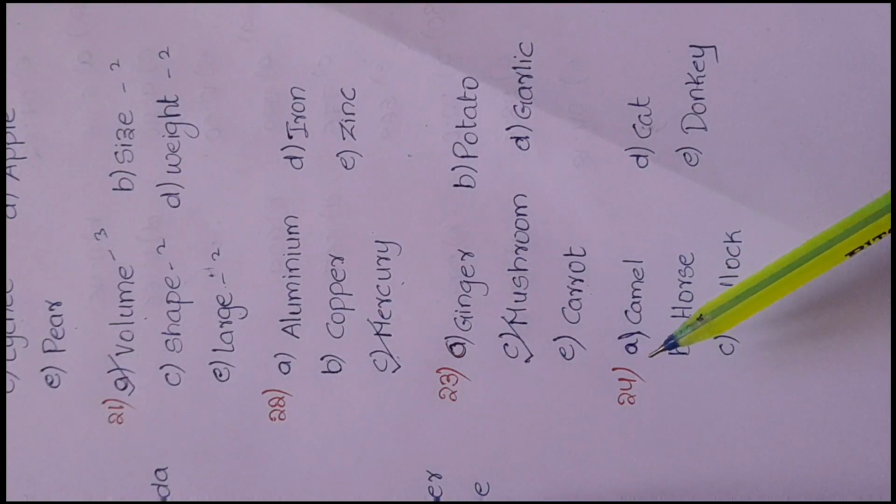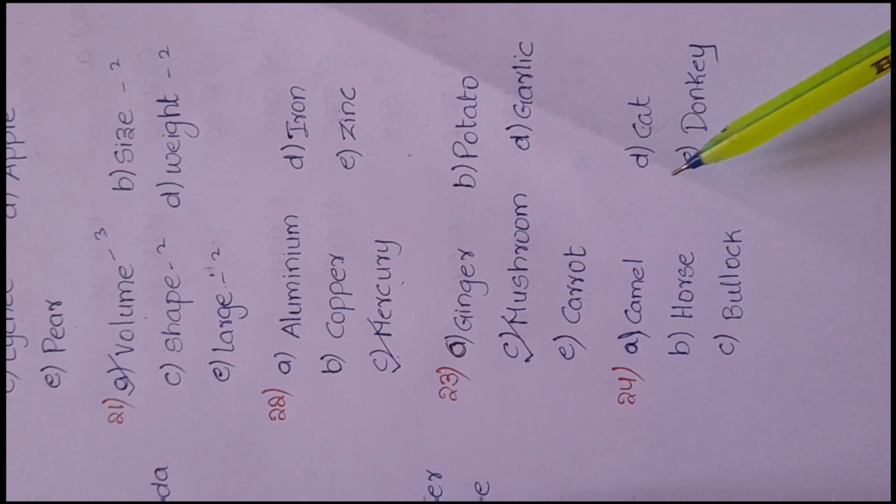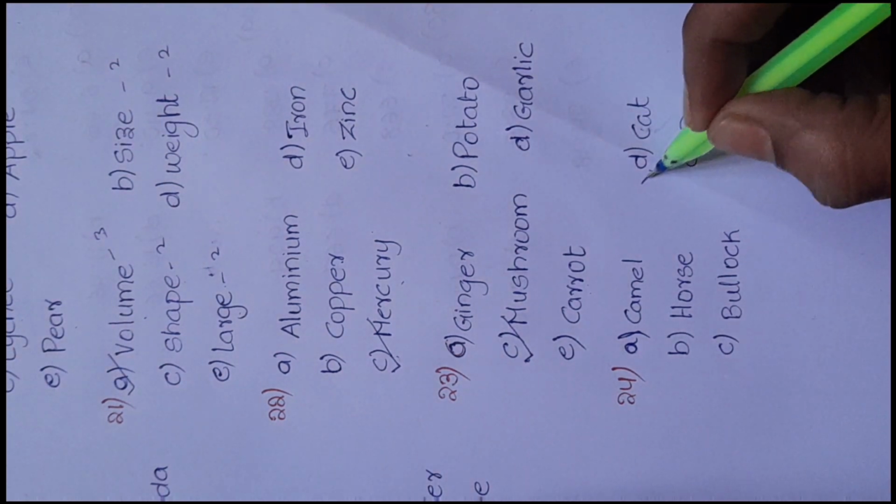Question number 24. Options are camel, cat, horse, donkey and bullock. In this, all the animals are used to carry goods except cat. So the odd one is cat. Option D.